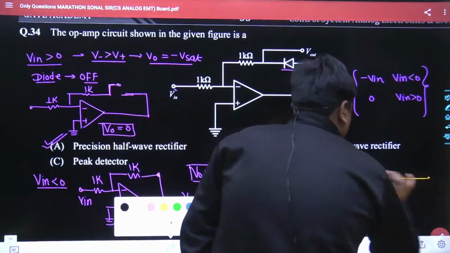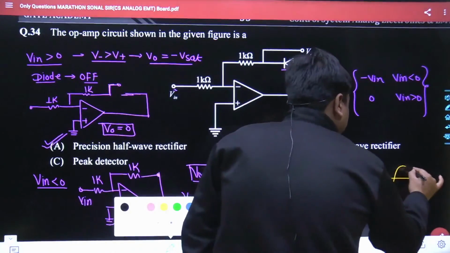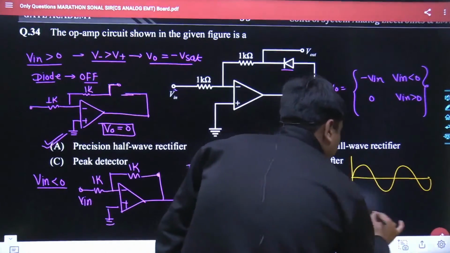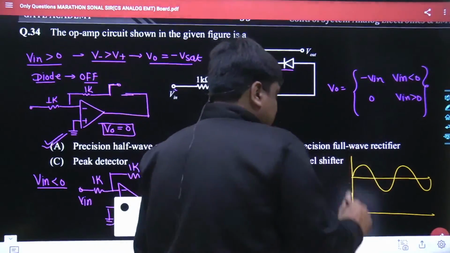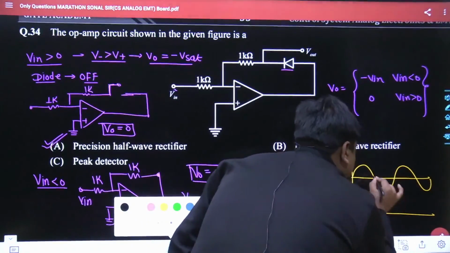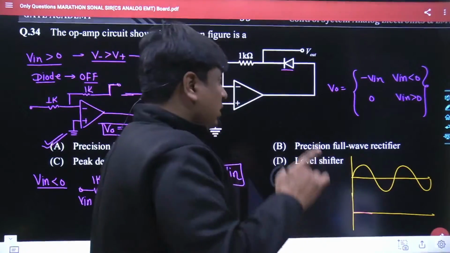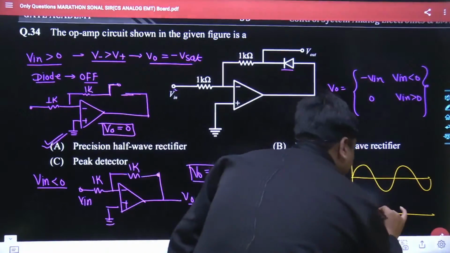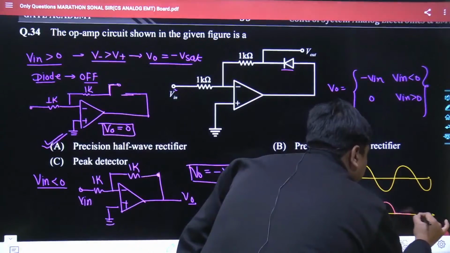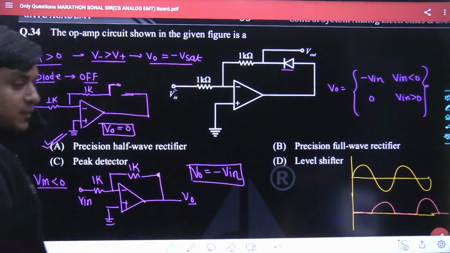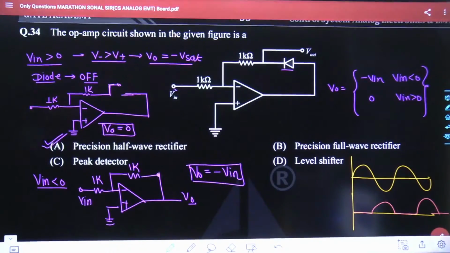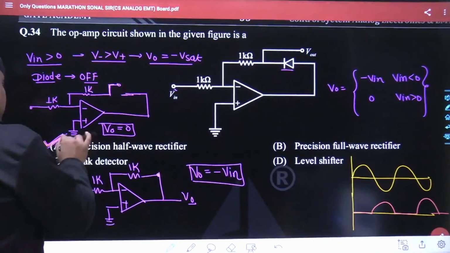Or I would say, if the input has been a pure sinusoidal in nature, may I know what would be the output? As here in this first half, the input has been greater than 0, the output would be 0. And in the second half, the input has been lesser than 0, the output would be minus times of input. So this would be this, this, and this. This is also called inverted half wave rectifier. Is that part clear to all of us?